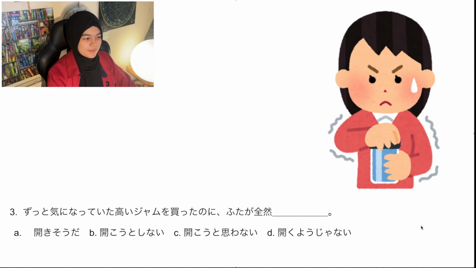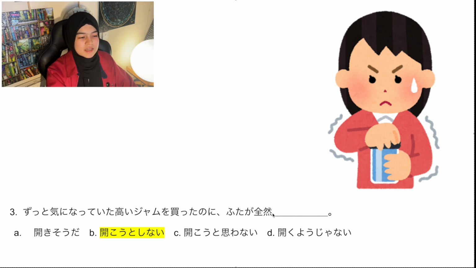はい、次です。ずっと気になっていた高いジャムを買ったのに、蓋が全然。はい。気になる is when you're kind of curious about something. 高いジャム、expensive jam を買った。蓋が全然。蓋は lid ですね。So it looks like the lid is not opening. 開きそうだ。開こうとしない。開こうと思わない。開くようじゃない。どれですか？はい、答えは開こうとしない。So this is a little bit of a different use case from the examples that we did, but basically what